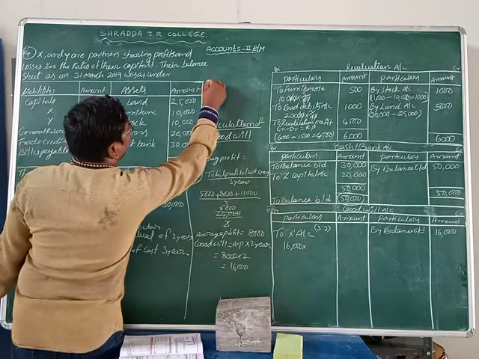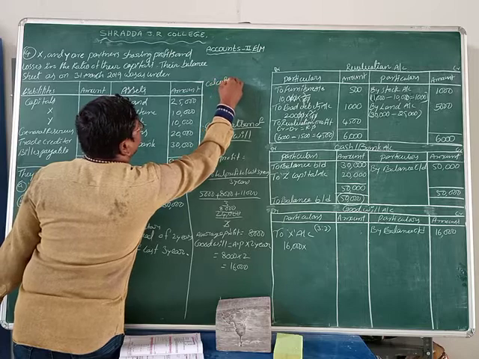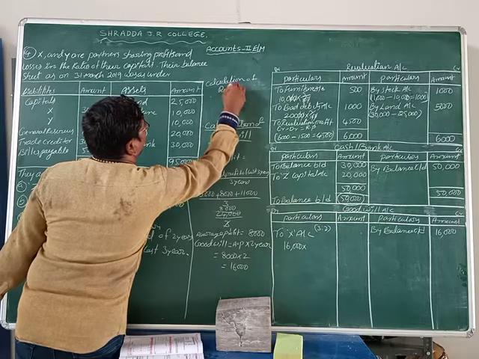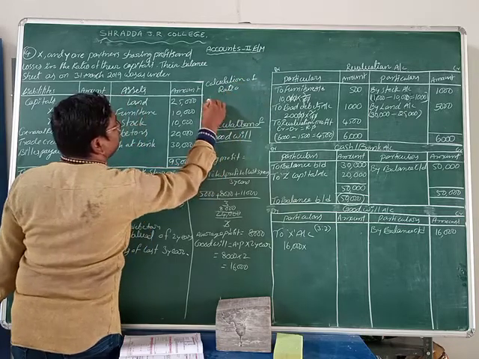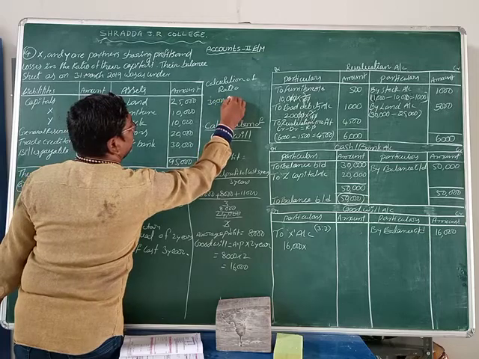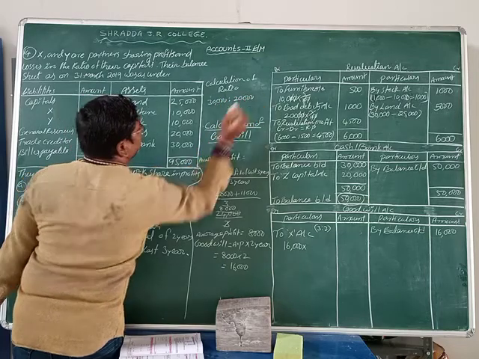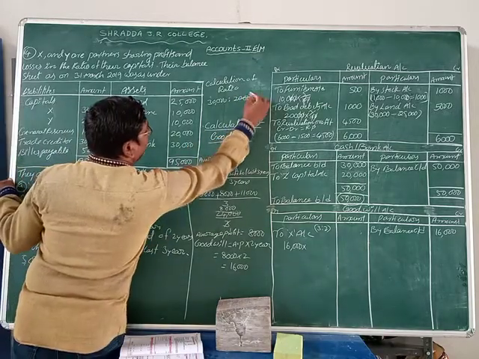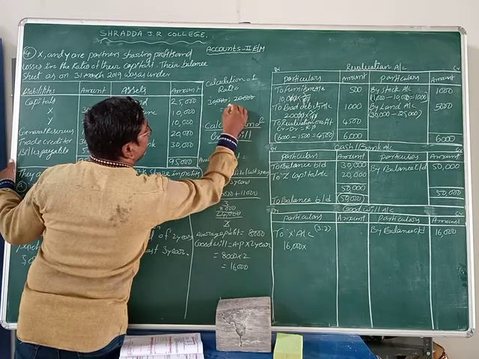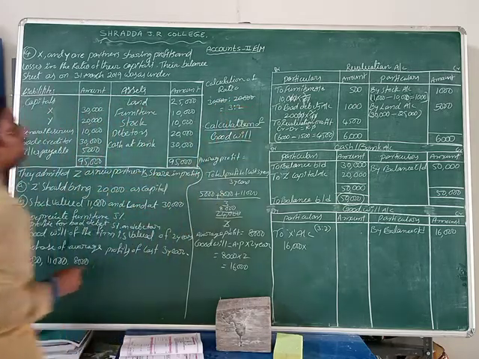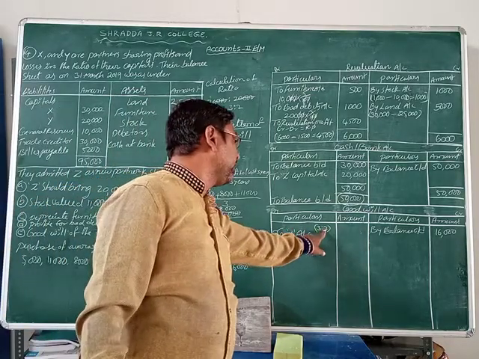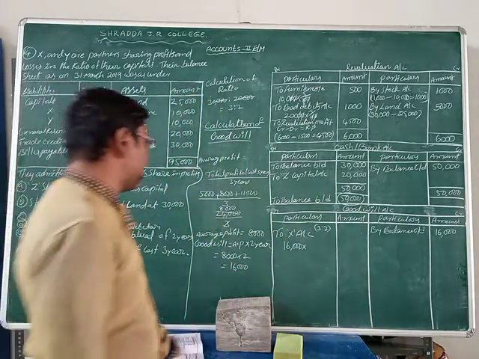Calculation of ratio. That is 30,000 rupees and 20,000 rupees given, isn't it? 30,000 and 20,000 given. So 4 zeros cancel. Remaining is 3:2. This is the calculation of ratio. X ratio is 3 and Y ratio is 2, students. That's why I am taking here 3:2. So the value is how much?